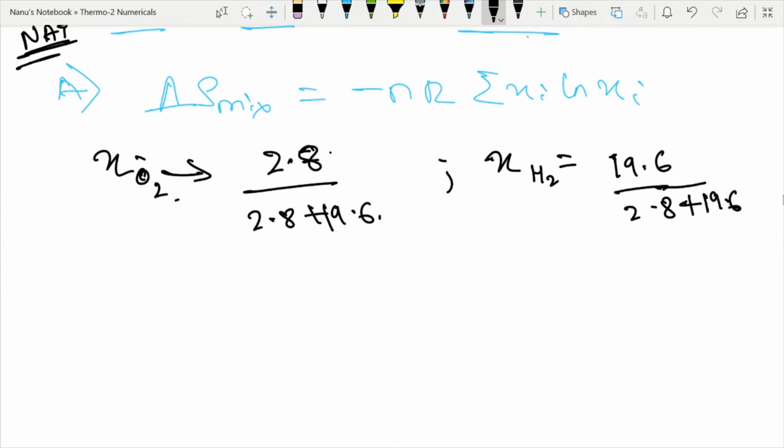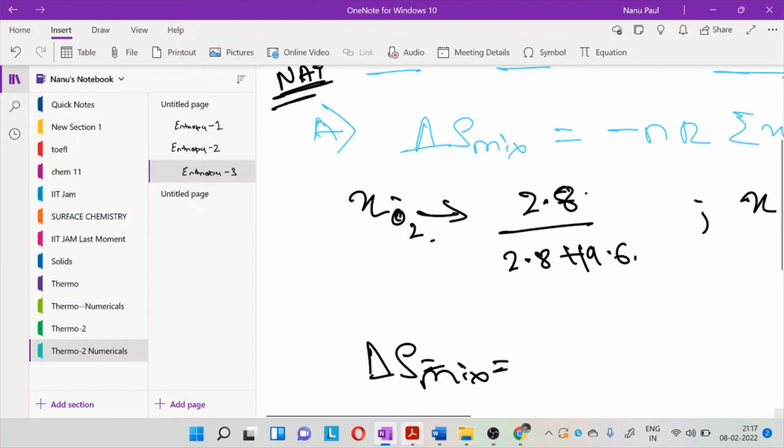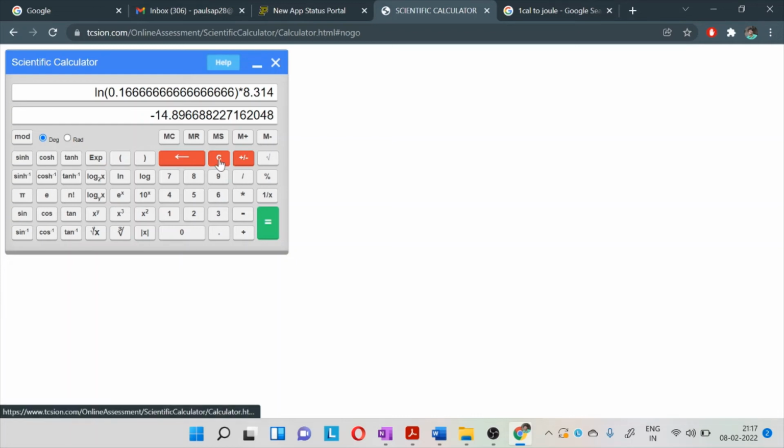So over here, if we find the mole fraction, we can find ln. So let us do this problem. I'm also not totally sure whether I'll get the answer because I'm doing this after a long time, and you have to again find out these values, so that is a bit tough. Let me just quickly do this. 2.8 plus 19.6. If you're watching this video, you can also try doing it on your own calculator.